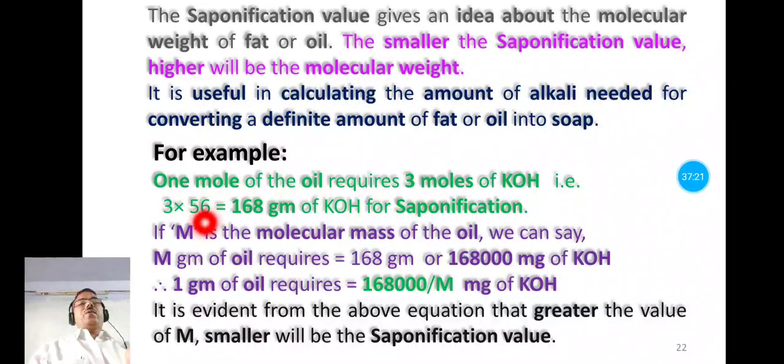In general, if capital M indicates the molecular mass of oil, then M gram of oil requires 1,68,000 milligram of potassium hydroxide. It means 1 gram of oil requires 1,68,000 upon capital M milligram of potassium hydroxide. So from this formula we can say that greater the value of M, smaller will be the saponification value and vice versa.